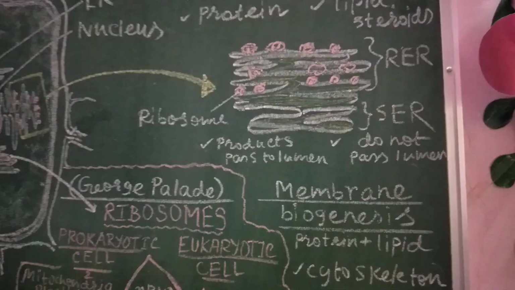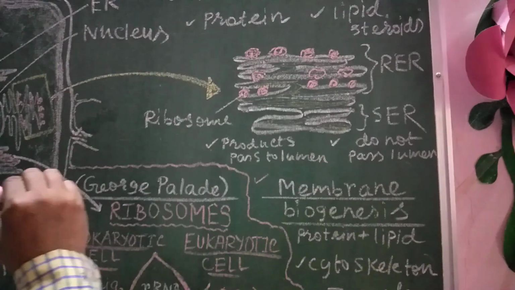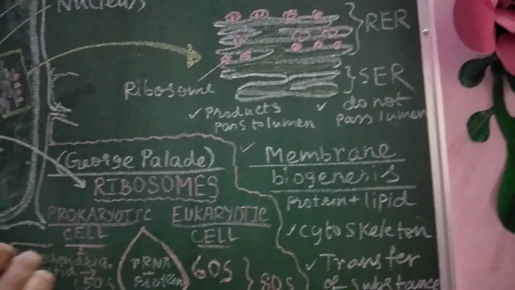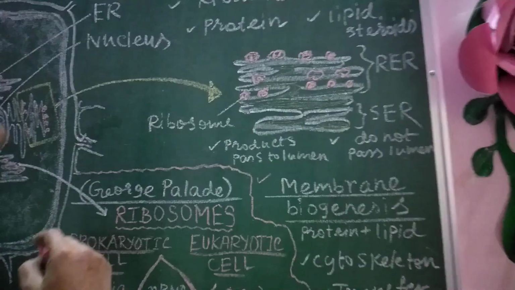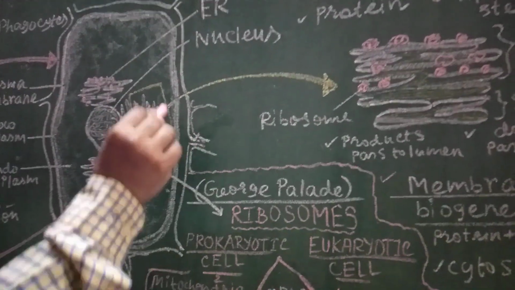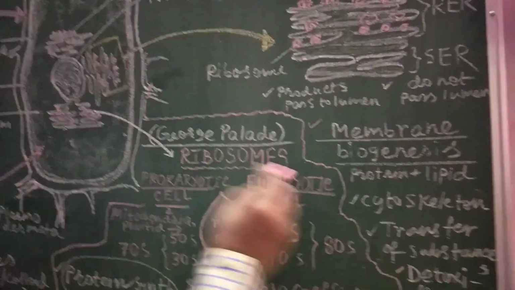Endoplasmic reticulum in general is responsible for membrane biogenesis. What is membrane biogenesis? Membrane biogenesis means formation of the cell membrane. Whatever proteins and lipids are produced in the RER and SER are transported to the cell membrane to maintain the structure of the cell membrane. The process is called membrane biogenesis.